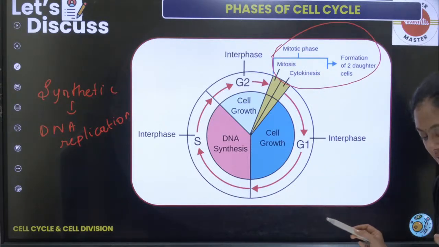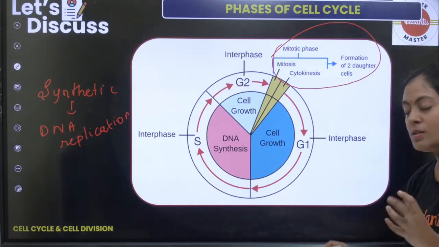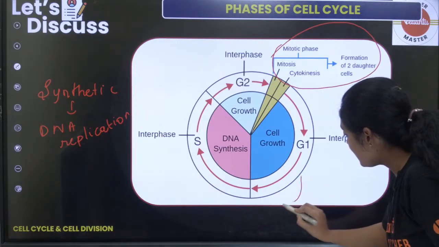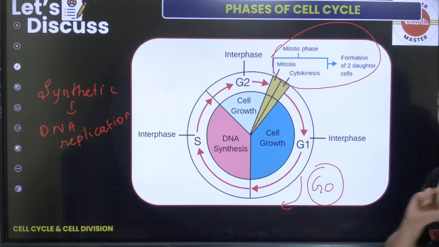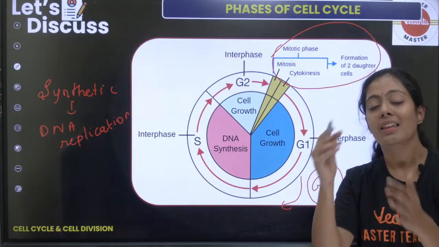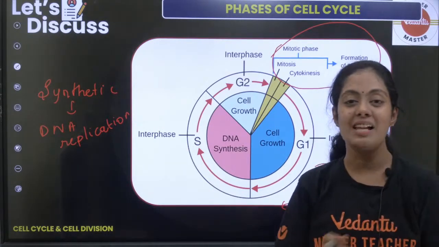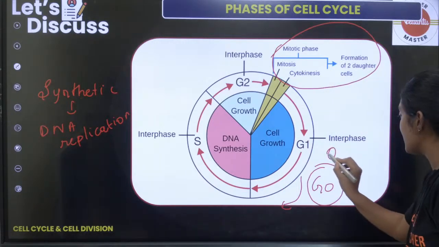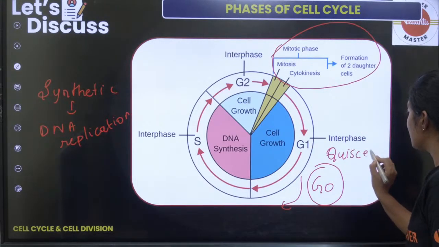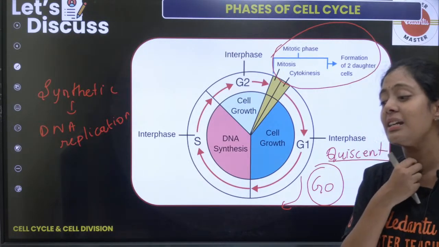Okay, the information about the M phase is very important. Some cells, just some cells, will exit this cell cycle. Those are called your G0 stage. G0 stage means the cells which exit the cell cycle never enter the cell cycle again. We call them the quiescent stage. We also call them terminally differentiated cells.